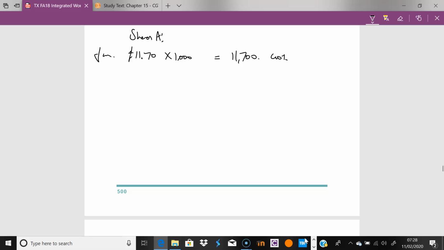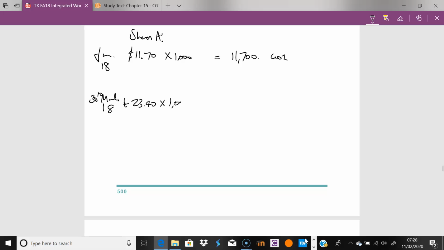So this might be January 18. Imagine that by say the 30th of March 18, the shares have actually doubled. So say, for example, now these shares are worth £11.70 times 2, which is £23.40. Imagine the shares are now worth £23.40.